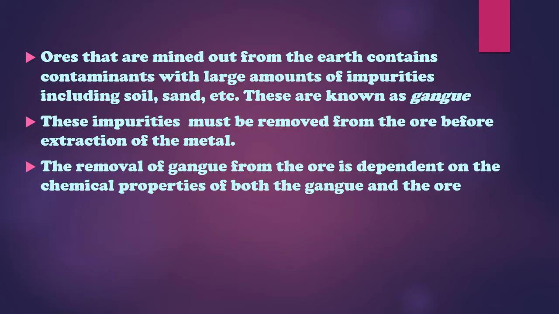When we take out any metal from the earth, it is called a mineral. And from a mineral, if we are able to extract the metal easily and economically, then we call it an ore. That's why very often the question is asked: every ore is a mineral, but every mineral is not an ore. A mineral will be called an ore only if the extraction of the metal is easy and economical from it. If it is not, then we don't choose that mineral for extraction of metal. So you need to remember this question also.